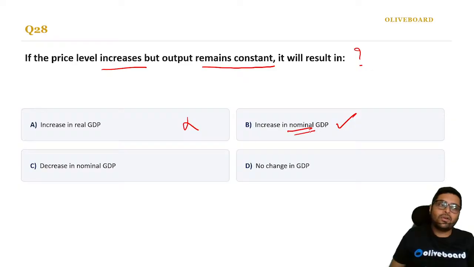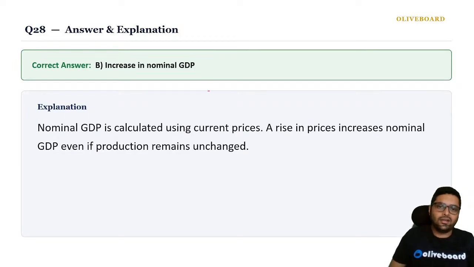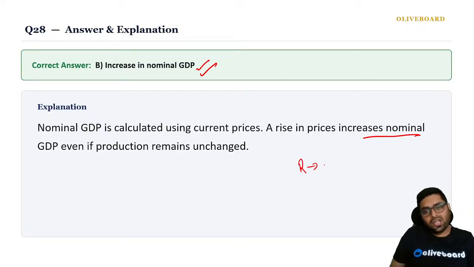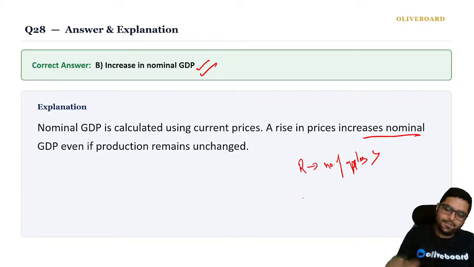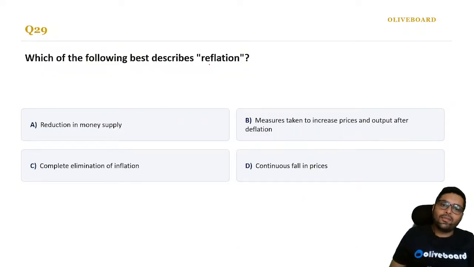So nominal GDP talks about prices, correct? So only the prices will increase. Rise in price increases nominal GDP. Nominal means today, as of today. Okay. Real GDP will increase only when number of apples will increase. Okay. Got it?